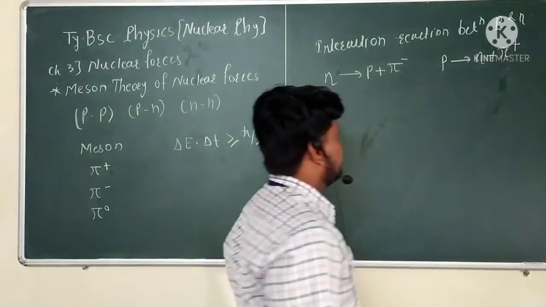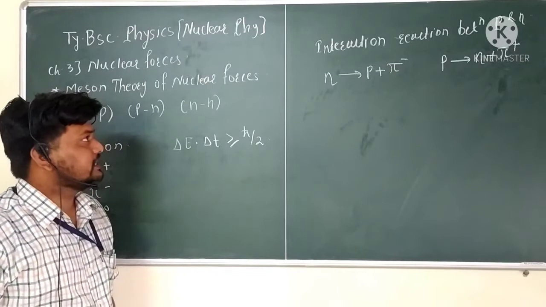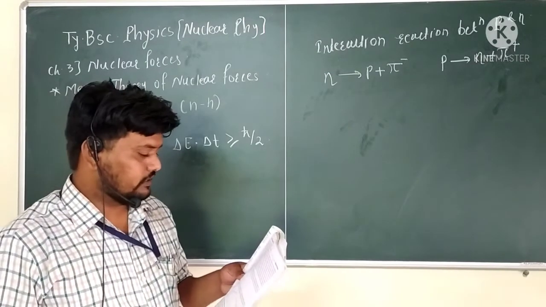This type of reaction occurs in the interaction between the proton and neutron.